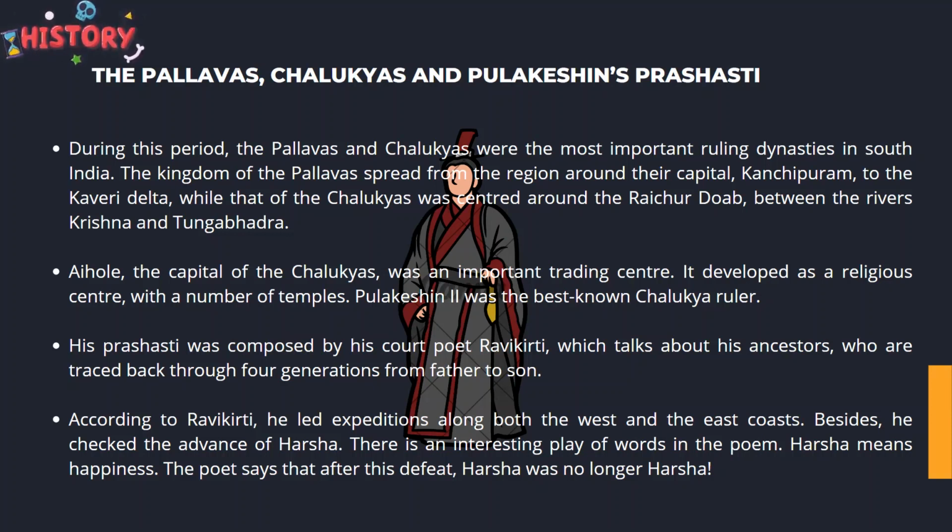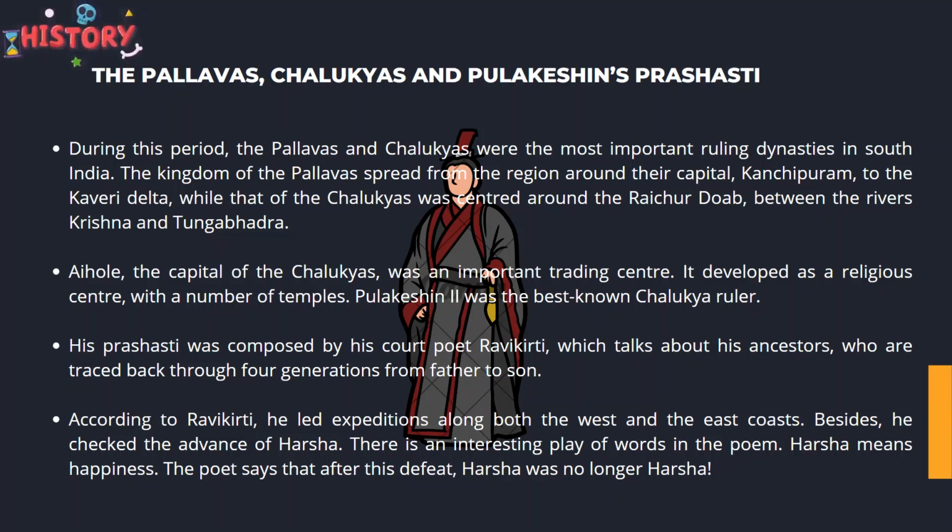And again, there was a court poet known as Ravikirti in his court, and he also composed several Prashastis for him. He also talks about the genealogy, about his ancestors, and he even traced it back through four generations from father to son. And Ravikirti also talks about the expedition that was taken by Harshvardhan, and how he got defeated by Pulakeshin.